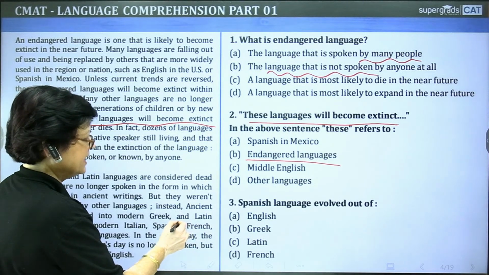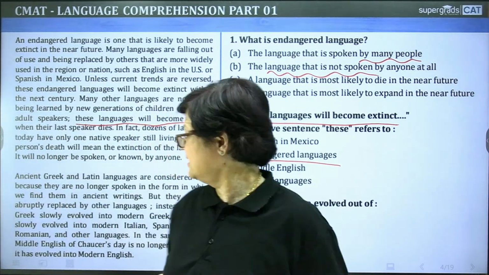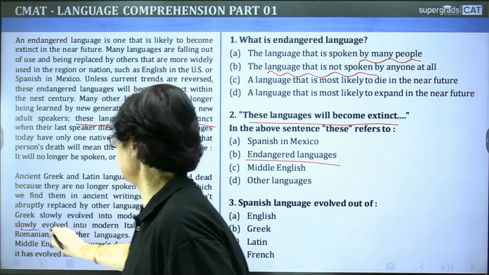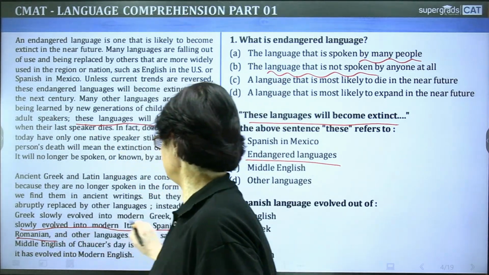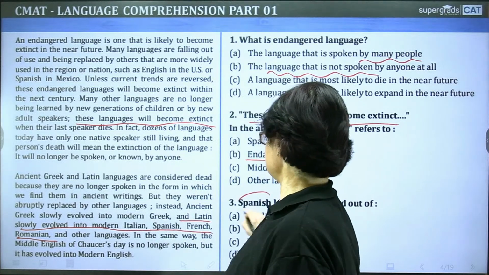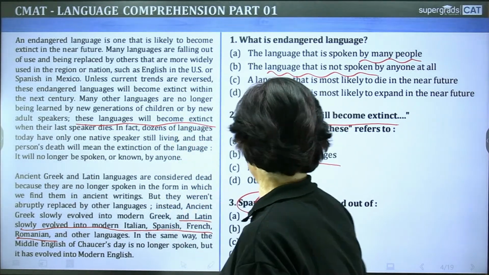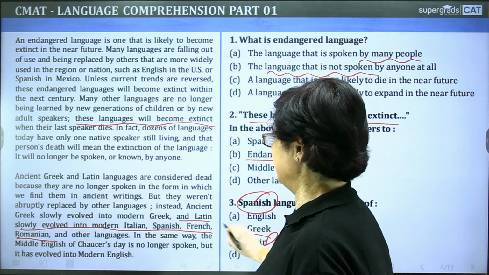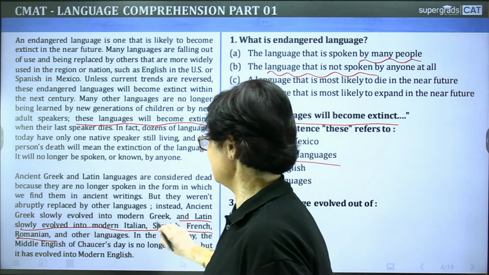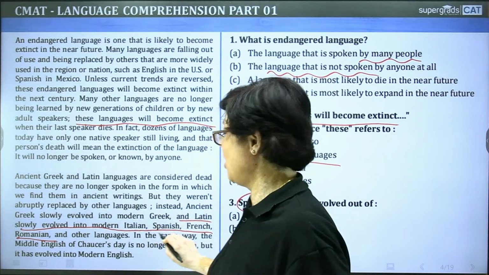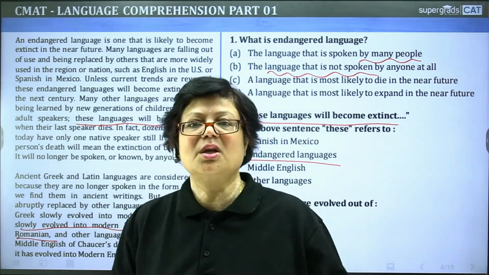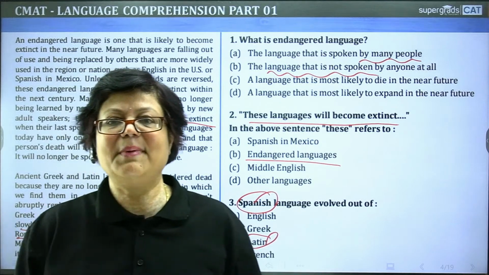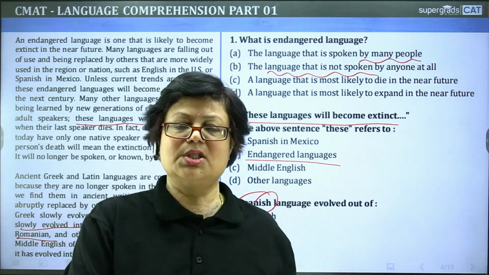I give you a hint. Look at this. And Latin slowly evolved into modern Italian, Spanish, French, Romanian. This is what the question is asking. Spanish language, and from where has it come? Latin. Among the languages that came from Latin, one option is Spanish. So what happens? You are able to read the passage and you are able to see the questions also.